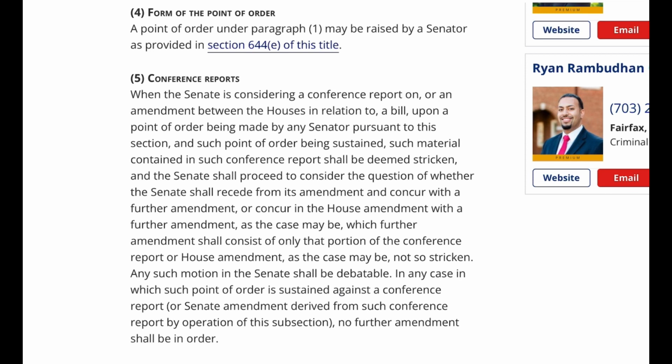Any such motion in the Senate shall be debatable. In any case in which such point of order is sustained against a conference report, or Senate amendment derived from such conference report by operation of this subsection, no further amendment shall be in order.